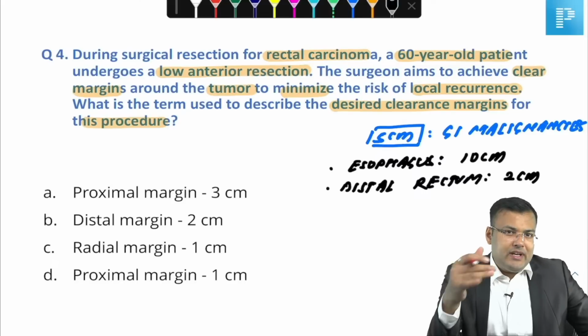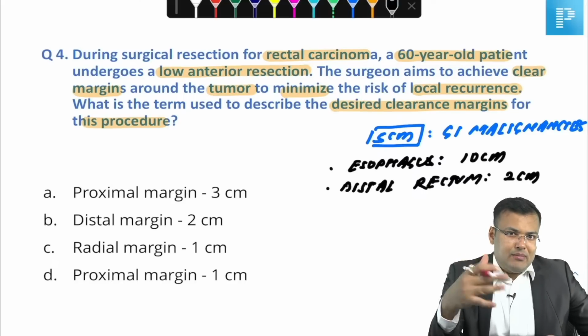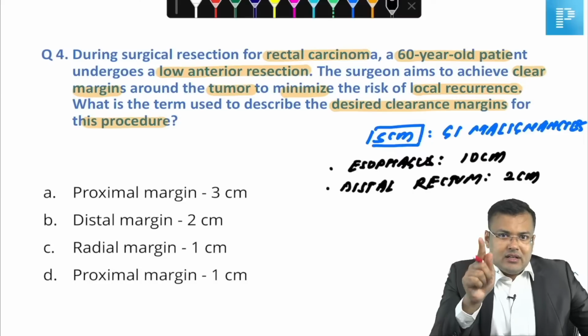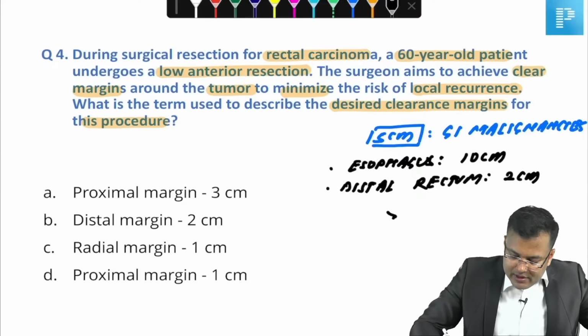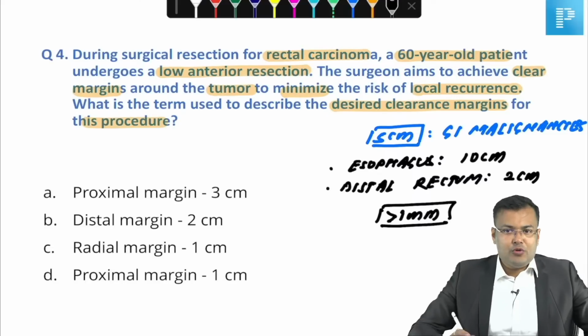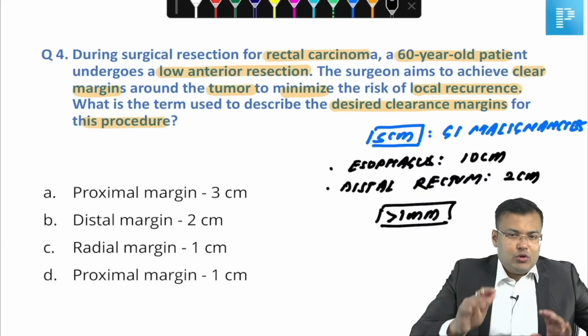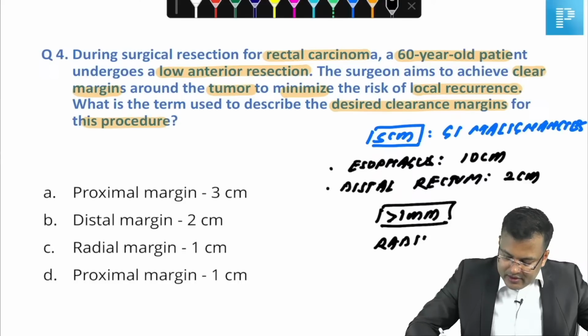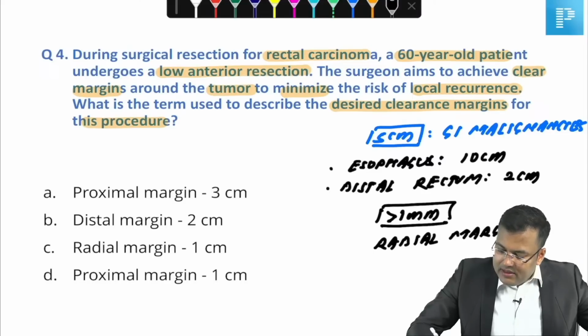So if malignancy is there in the rectum, proximally we take a 5 centimeter margin and distally a 2 centimeter margin. And how much should be the circumferential radial margin? It should be more than 1 mm. The comfortable radial margin should be 2 millimeter.